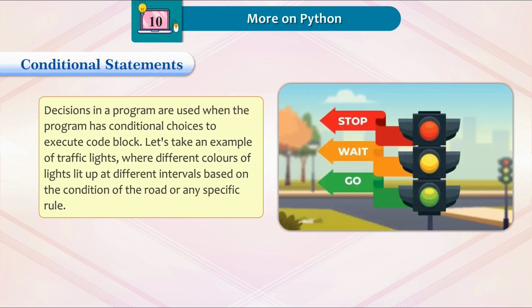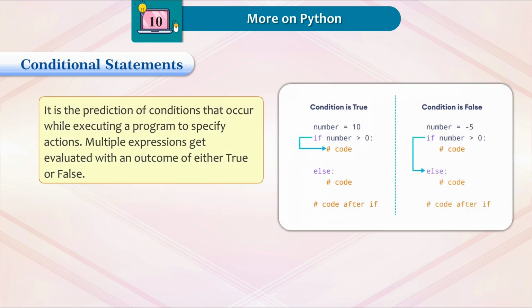Conditional statements. Decisions in a program are used when the program has conditional choices to execute a code block. Let's take an example of traffic lights, where different colors of lights light up at different intervals based on the condition of the road or any specific rule. It is the prediction of conditions that occur while executing a program to specify actions.